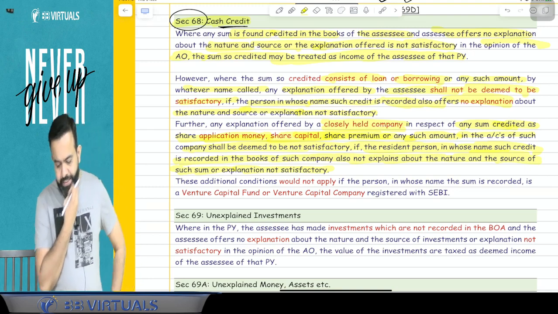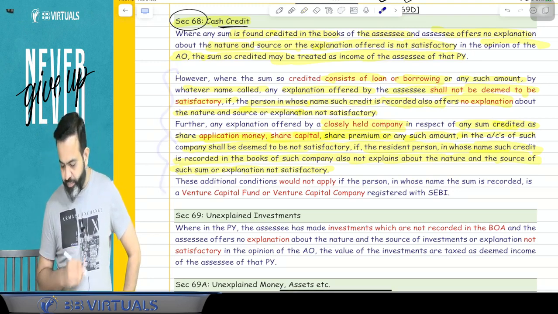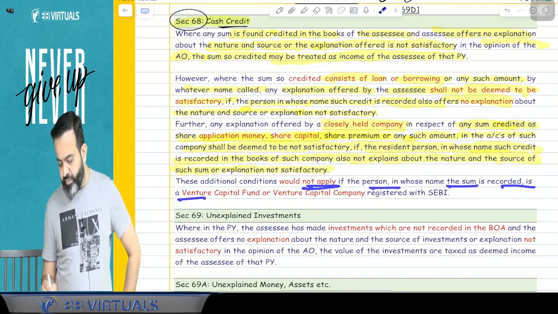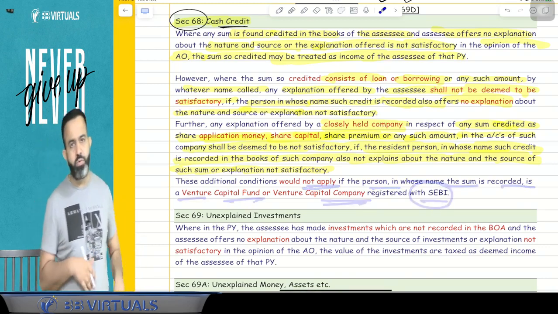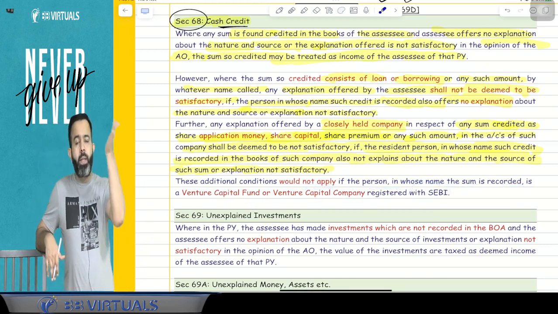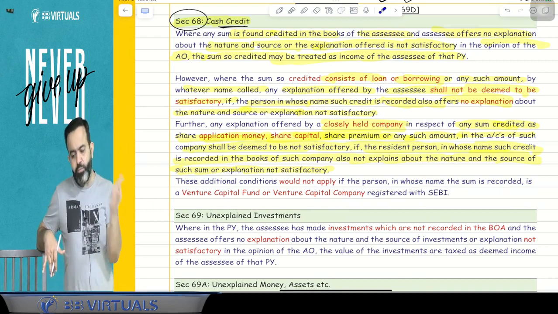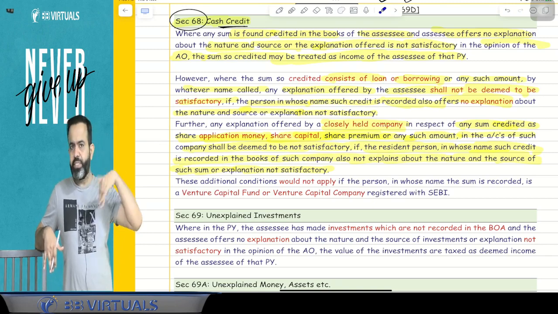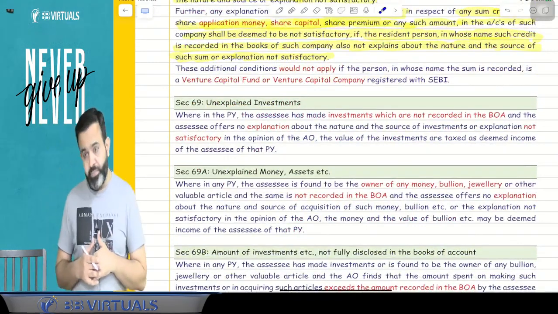Now this additional condition, for loan as well as share application, will not apply if the person in whose name the sum is recorded is a venture capital fund or venture capital company registered with SEBI. So if you got it as a loan or share application from a venture capital company or fund, then this particular section is not applicable. Done.